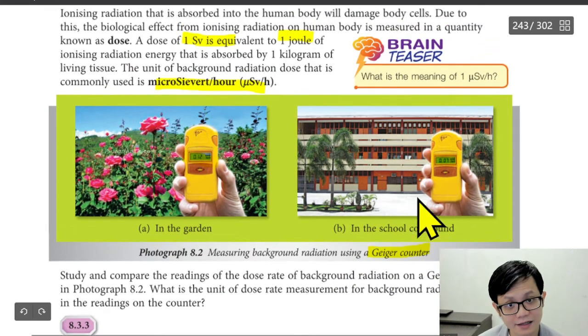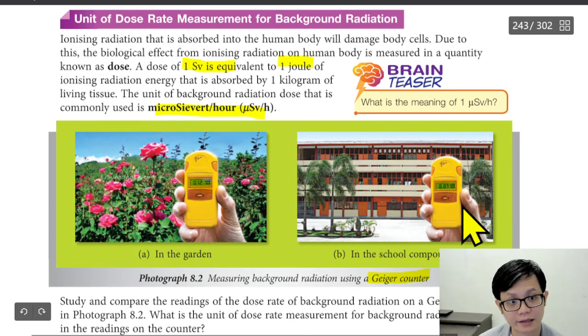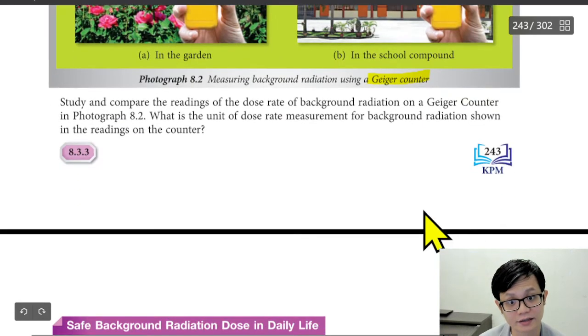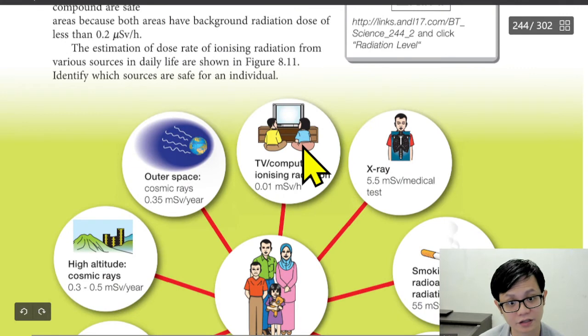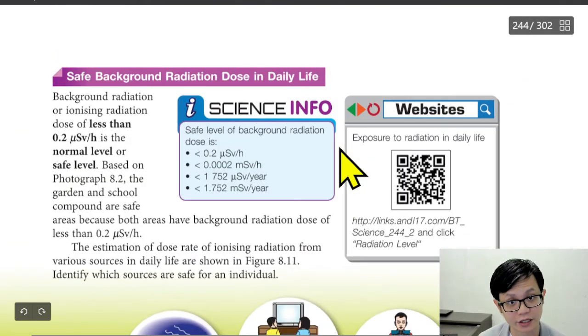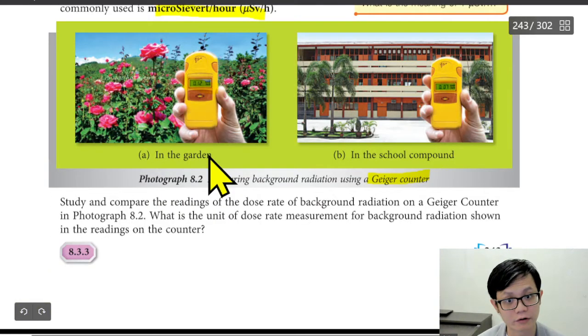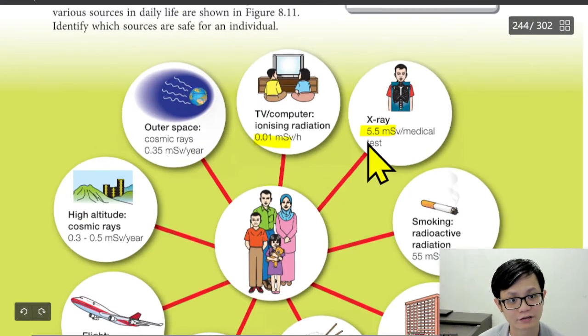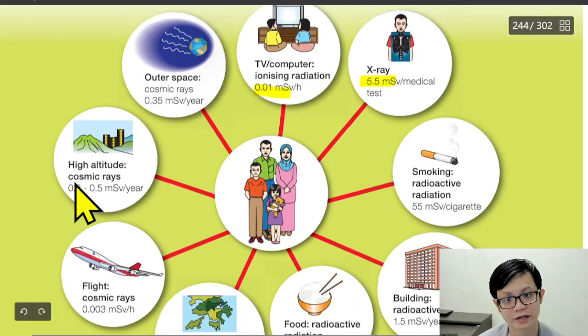But you can use this to measure more things. Maybe you might want to measure the TV. The TV's ionizing radiation is 0.01, or you want to measure, this one is not healthy, X-ray is 5.5. So we know that X-ray is not healthy. So 5.5 is not healthy. So in the school and the garden you are still alright, it's 0 point something. This one is not healthy, 5.5. This one is okay. Cosmic ray 0.3, okay.